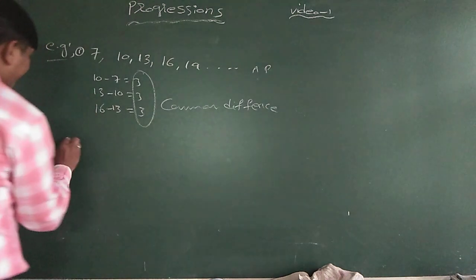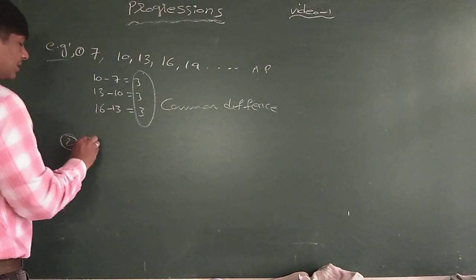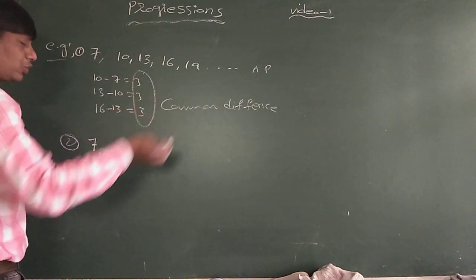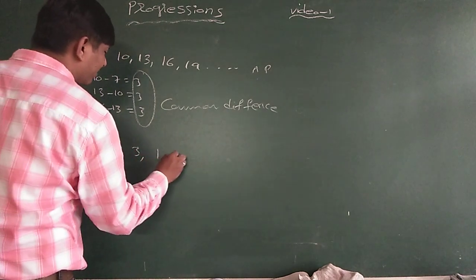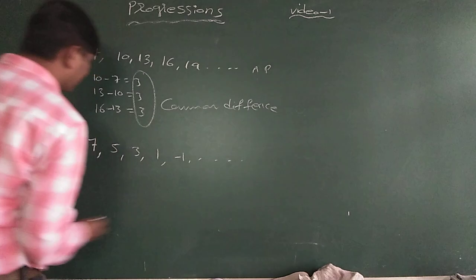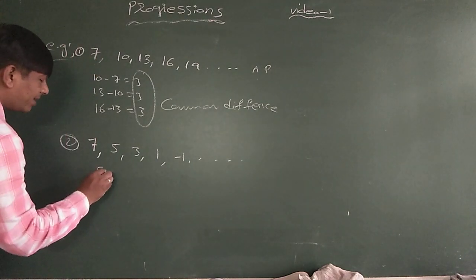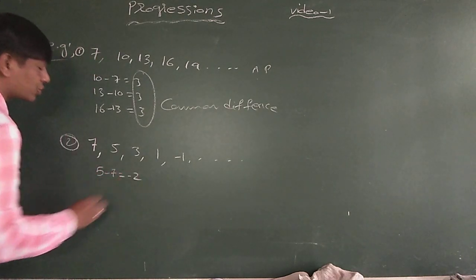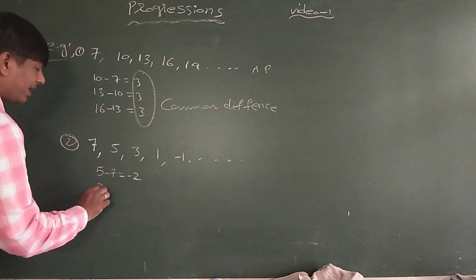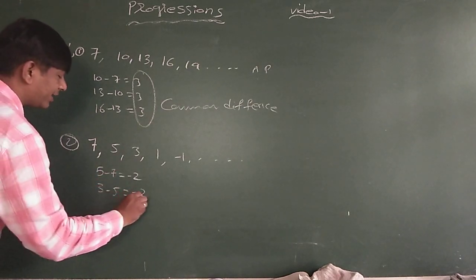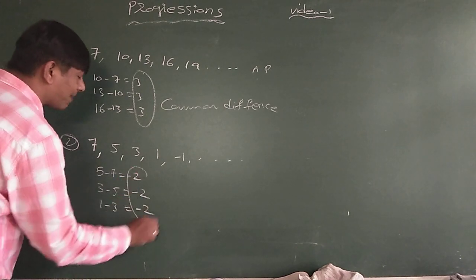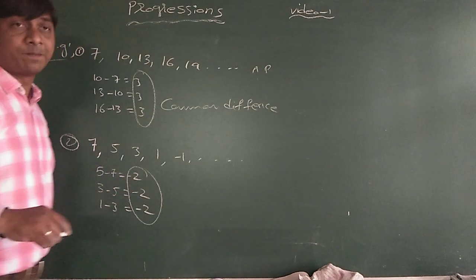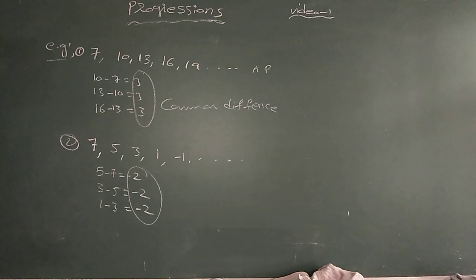If I take another example, 7, I am subtracting 2. 7 minus 2 is 5, 5 minus 2 is 3, 3 minus 2 is 1, 1 minus 2 is minus 1, and so on. Here, 5 minus 7 is equal to minus 2, 3 minus 5 is equal to minus 2, 1 minus 3 is equal to minus 2. Here the common difference is negative.